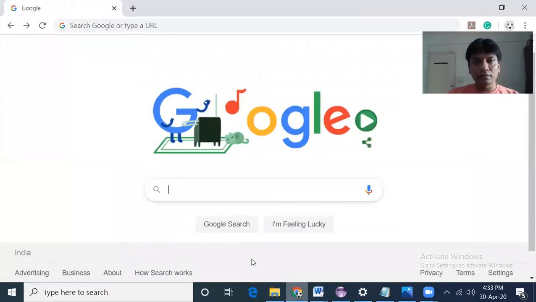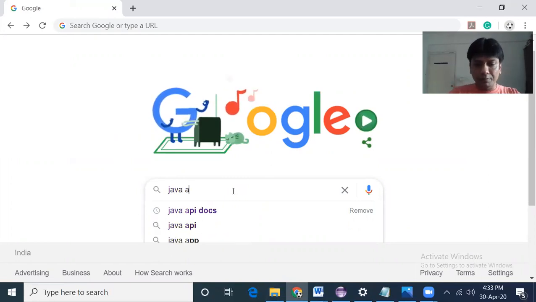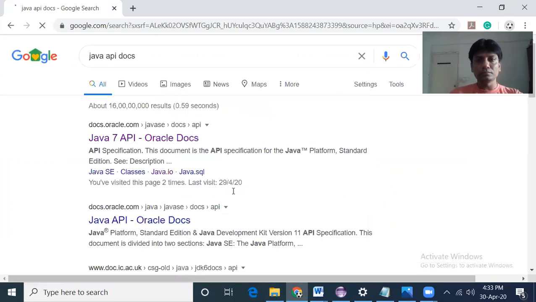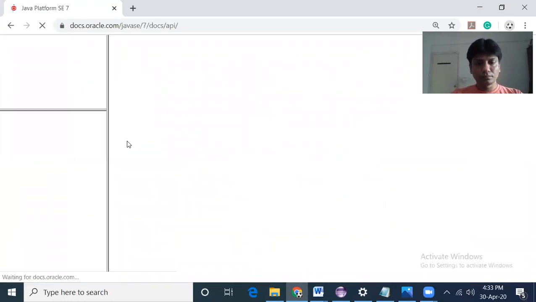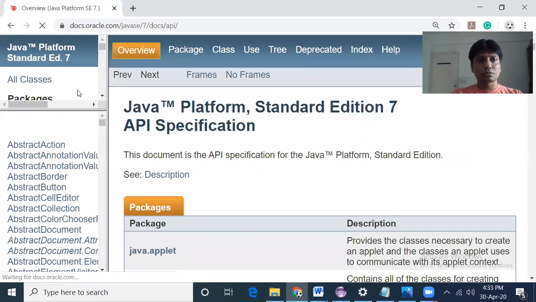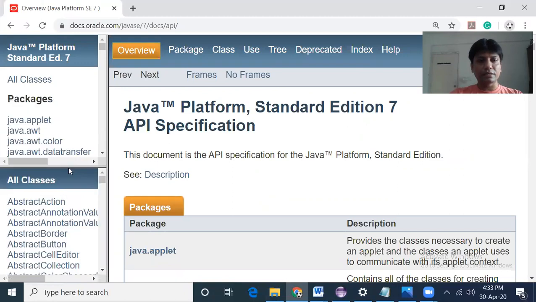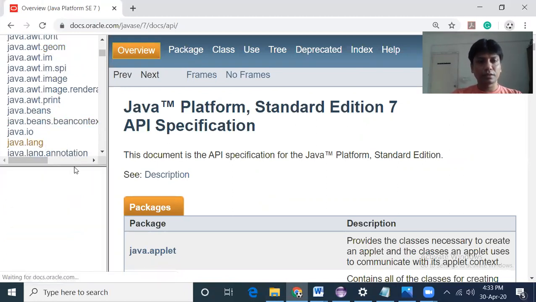So from here, we should learn how to use the Java API docs. So write down Java API docs. This thing opens. There are many packages, so we'll come to the java.lang package here.